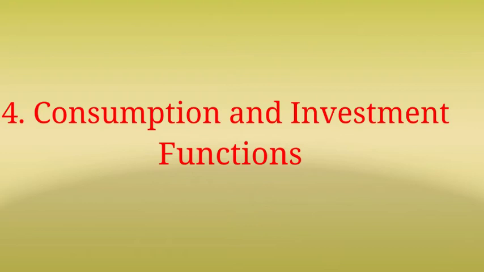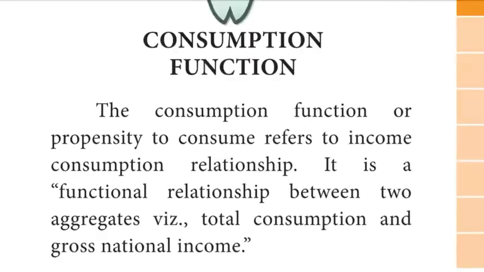Next, you are going to revise chapter 4, consumption and investment function, 2 marks and 3 marks. Question number 9. What is consumption function? The consumption function or propensity to consume refers to the income-consumption relationship. It is a functional relationship between two aggregates, viz. total consumption and gross national income. In other words, the term consumption function explains the relationship between income and consumption. A function is a link between two or more variables. The proportion of income spent on actual consumption at different levels of income is called propensity to consume.